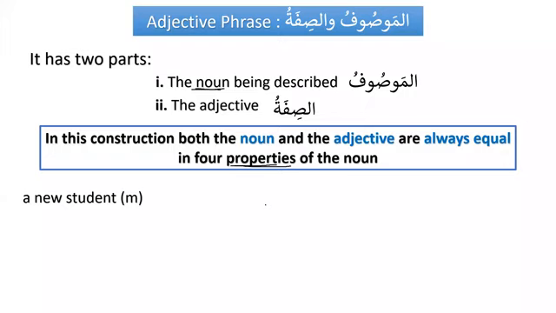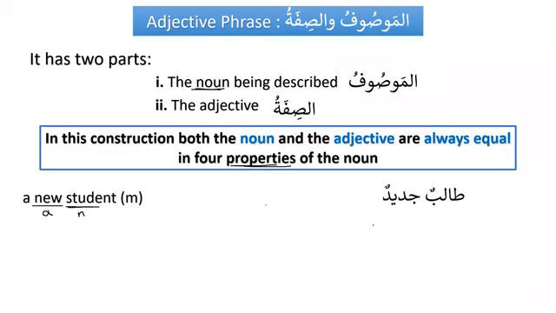For example, in English, we say a new student. So what do we have in English? We have the adjective first, and then the noun, and M for male, a masculine student. But in Arabic, it is the opposite.